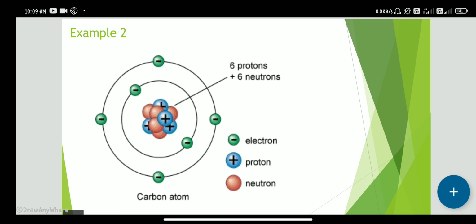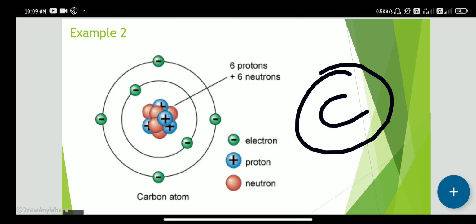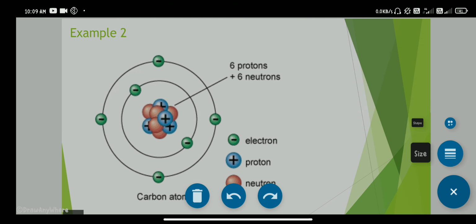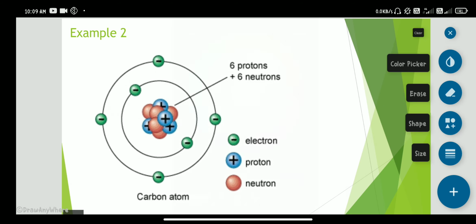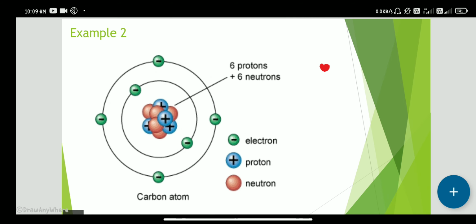Let's take a carbon atom with 6 protons and 6 electrons.